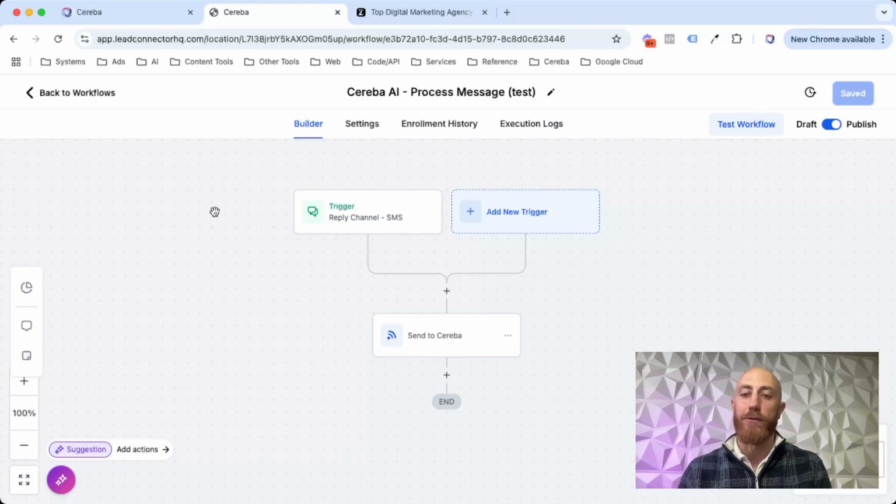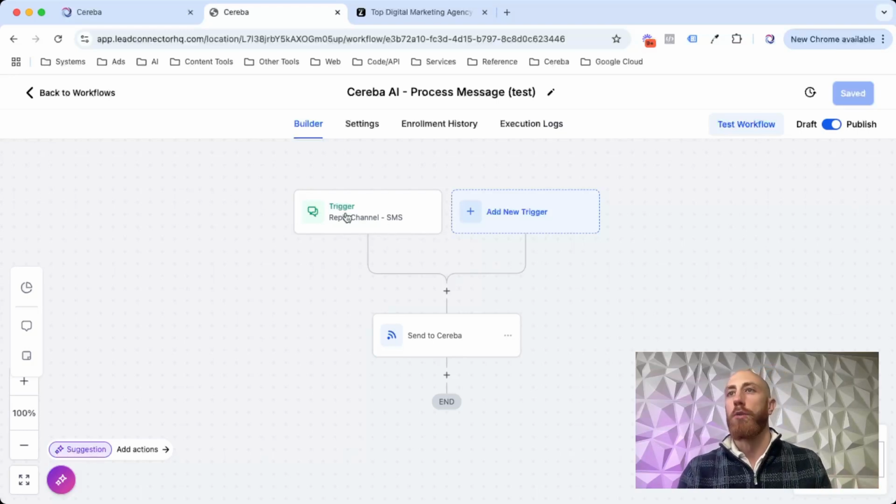And the other one is for Cereba to send it back, and High Level to receive it and send it out to your contacts. The good thing about that is that all of your messages, everything that's happening, is staying within your High Level system. So you don't have to worry about going other places to look for the messages that are going out or the appointments that are being booked or anything like that. Everything stays within your High Level ecosystem, which makes everything super easy.